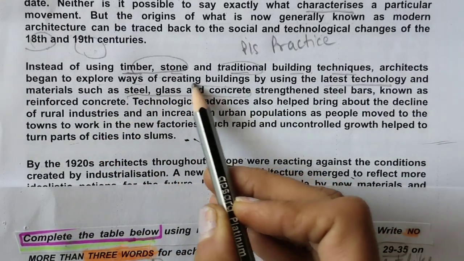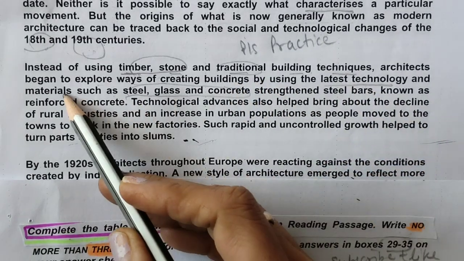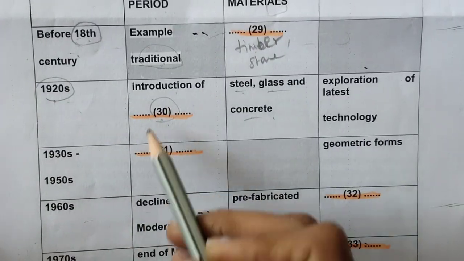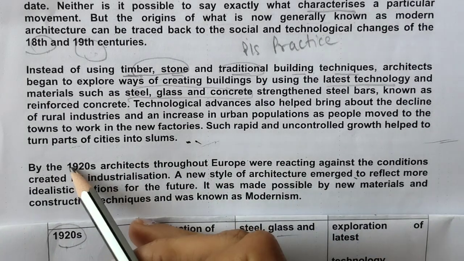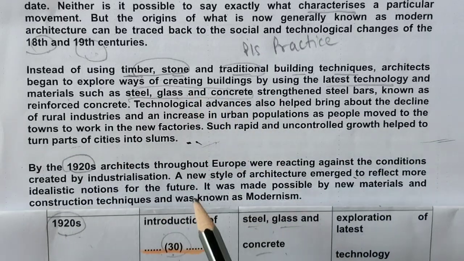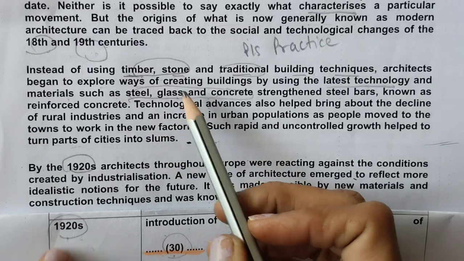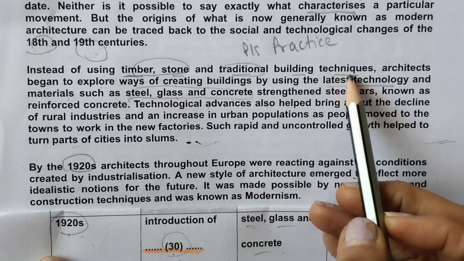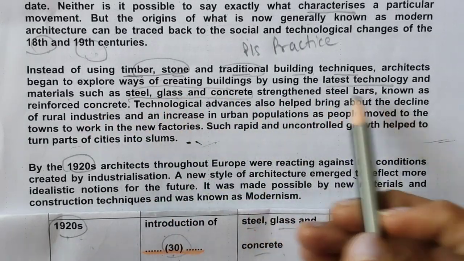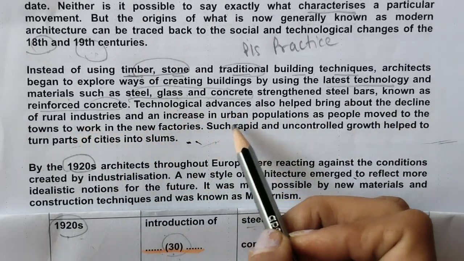Steel, glass and concrete is here. It means the latest technology and materials, such as we are looking for the style of the period in 1920s. So for 1920s I can see over here steel, glass and concrete. It means they are talking about, so instead of using traditional building techniques, architects began to explore ways of creating using latest technology and materials, and this is known as reinforced concrete. Technological advances also helped. So we are looking for style.